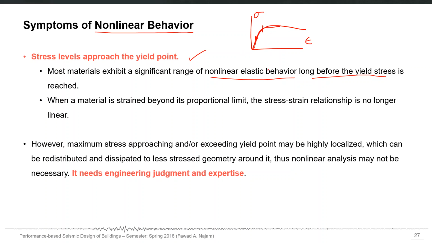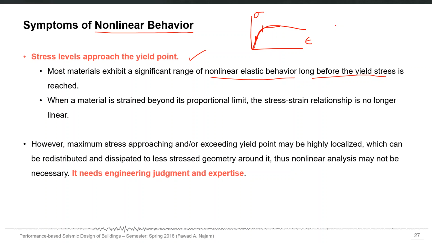And one more important point is that sometimes the maximum stresses, which exceed the yield point, may be highly localized, which means that only part of the total structure is beyond the yield point. Most of the structure may not go beyond yield.